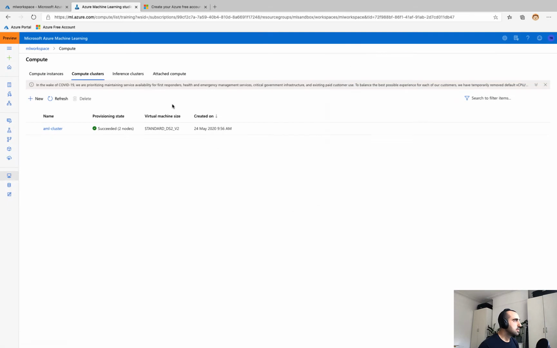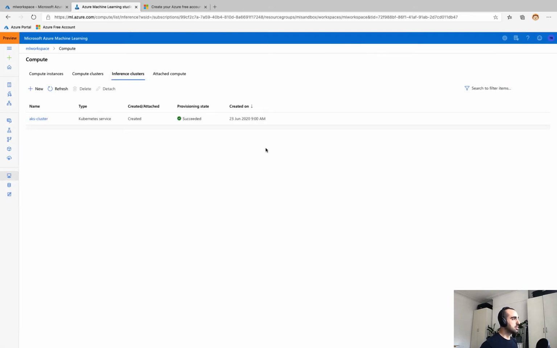Inference Clusters, this is a third type of cluster, and this is backed by the Azure Kubernetes Service. And so we need an inference cluster when we want to deploy a predictive model to a RESTful endpoint. And so that is quite useful when you want to hand over your model to a developer that can simply consume it as an endpoint API, right? And so that's backed by Azure Kubernetes, and you can see we have an AKS cluster there.